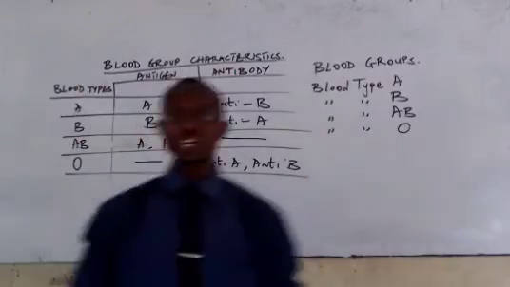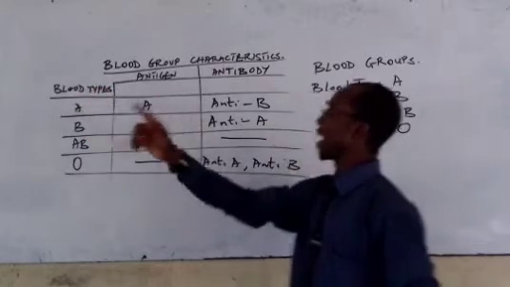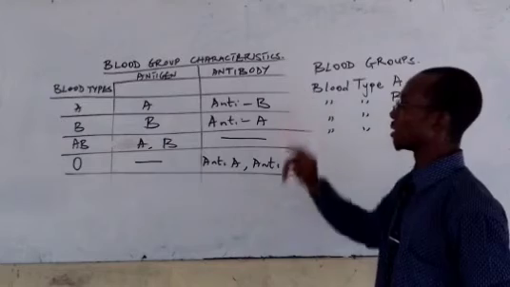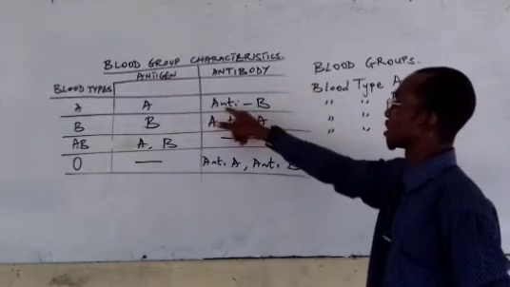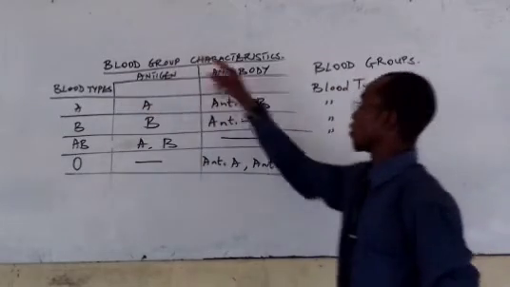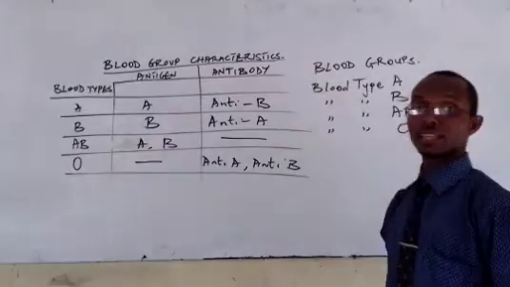So if you look at it very well now, you will get to understand that we said that the blood type A has the antigen A and the anti-B antibody. That means it cannot receive. The anti here means against B. So A is always going to be against B. That is what the anti-B antibody here is talking about.